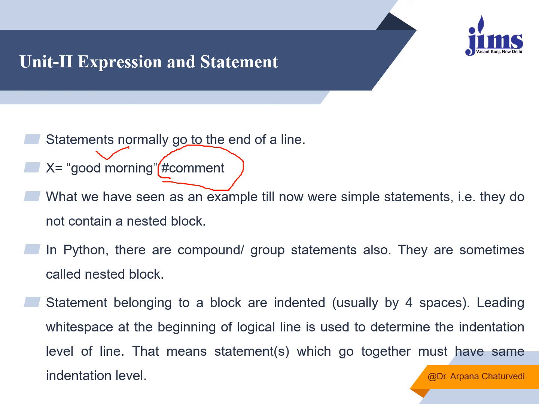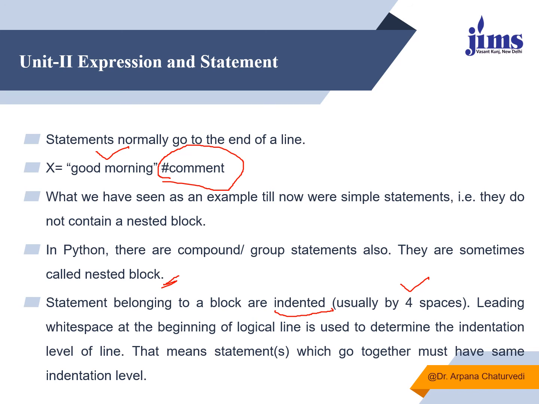Python can group a certain set of statements also. When grouping them, in Python we have to put them within a block. Statements belonging to a block are always indented. Indentation uses 4 spaces. Leading white spaces at the beginning of a logical line are used to determine the indentation level of the line.